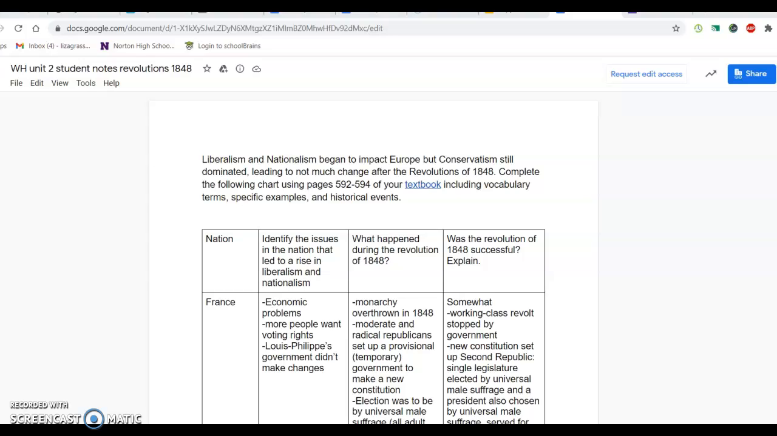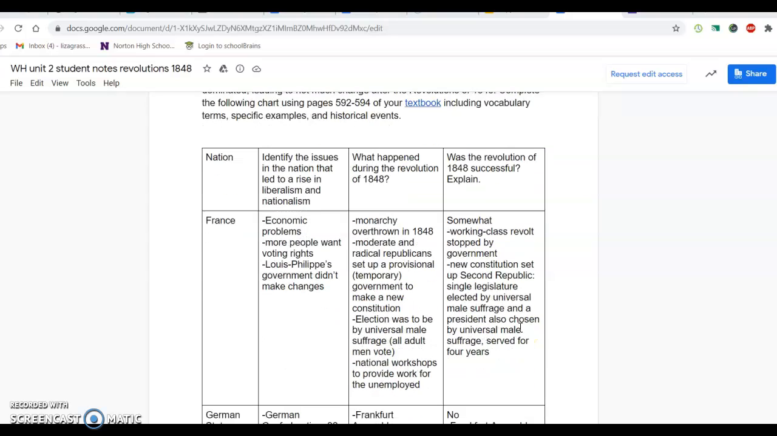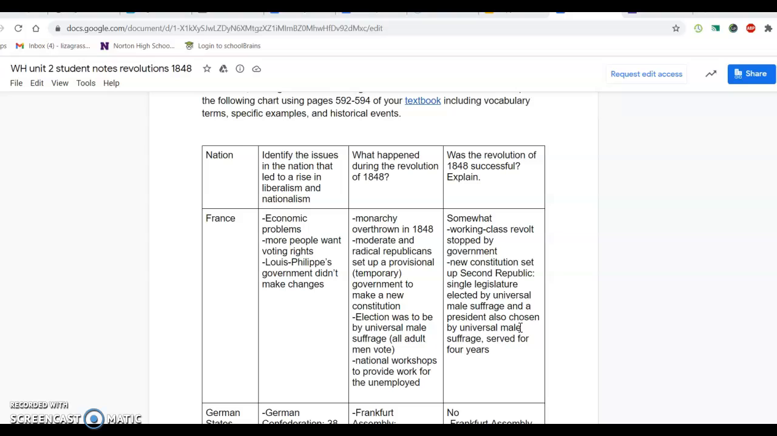Hey there. Just wanted to go over really quickly this chart of the revolutions of 1848. As you know, remember this first column says issues in the nation. So that's really more of what's going to cause this revolution. The middle column here is what happens during that revolution. And the last is whether or not it was successful. So you were using your textbook, which was linked here, or a different typed page that had textbook information in it, depending on which assignment you received.